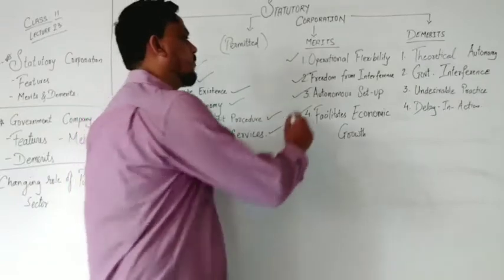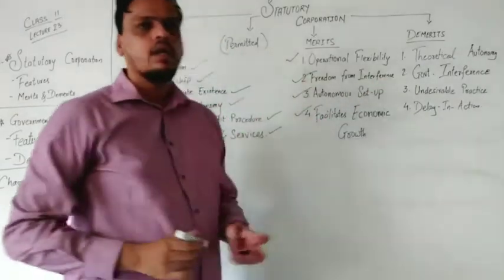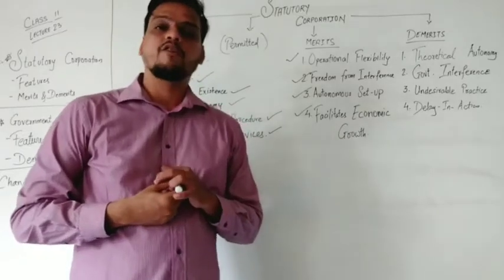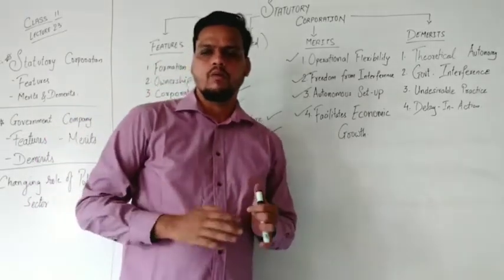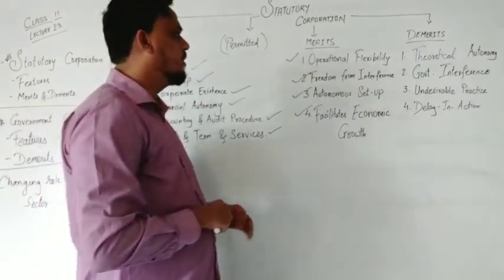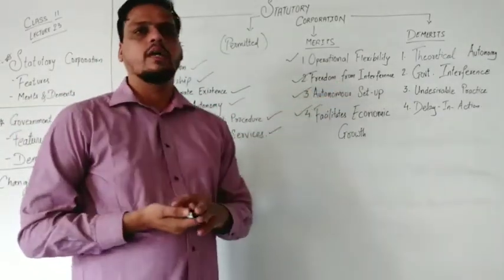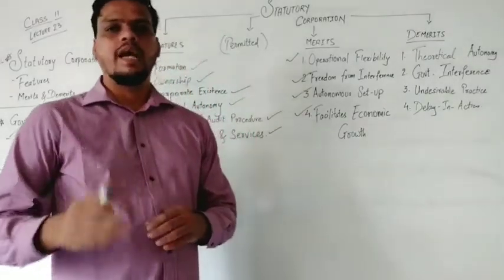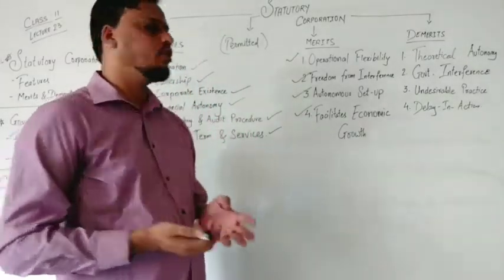Next part is freedom from interference. Here, government doesn't include money from the central budget. They invest amounts apart from the budget. So therefore, government doesn't interfere in the organization's operations. They do not ask for incomes and payments received or the balance sheet.